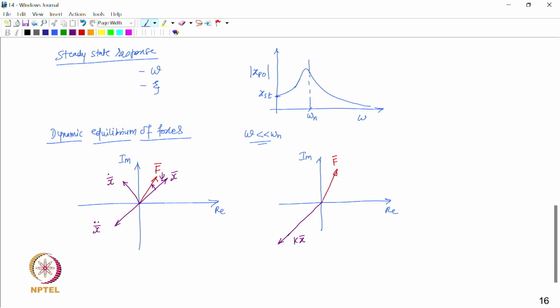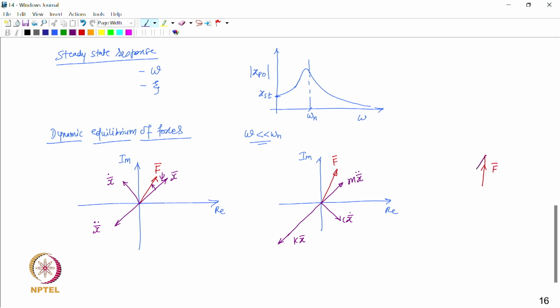Then we have the inertia force, which will be m x bar double dot, and then we have the force due to damping, which is opposite to the velocity, which is c x bar dot, isn't it? So these are how the different forces are placed, and now we can make a vector polygon of these forces as they are in equilibrium. So we have this force F bar,